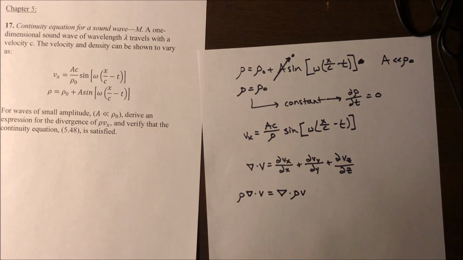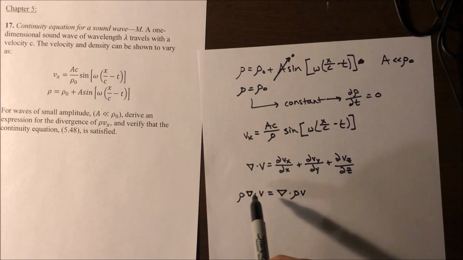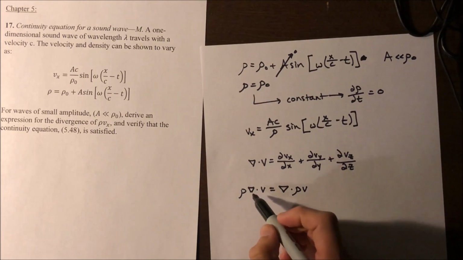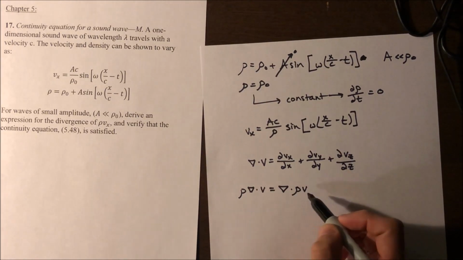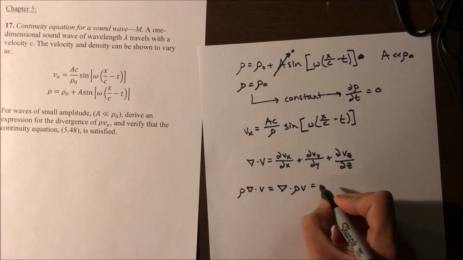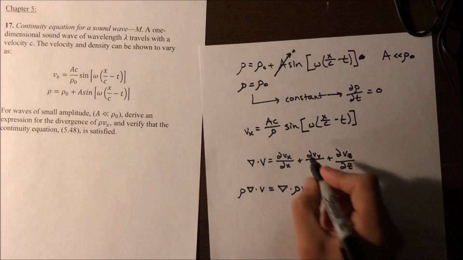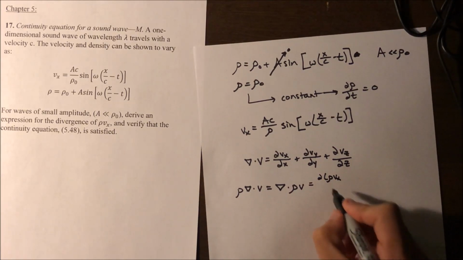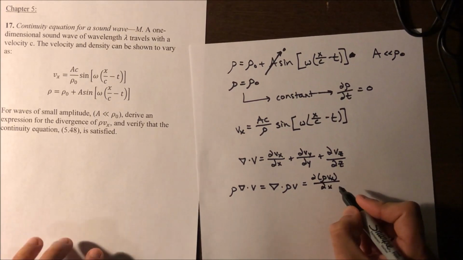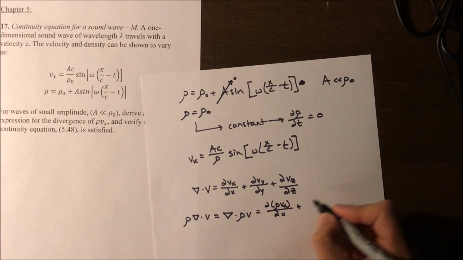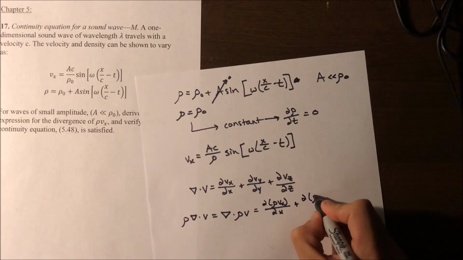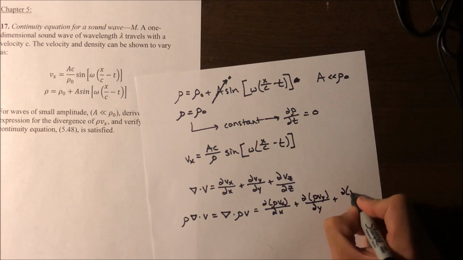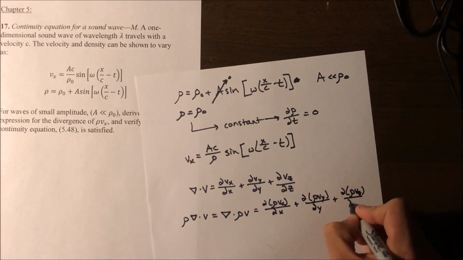Now, what we have just done is said that regardless of where rho sits within the divergence, whether that be outside of the dot product or within the dot product, it still results in the same thing, and that is the updated divergence of the velocity vector, partial of rho vx over partial x plus partial of rho vy over partial y plus partial of rho vz over partial z.